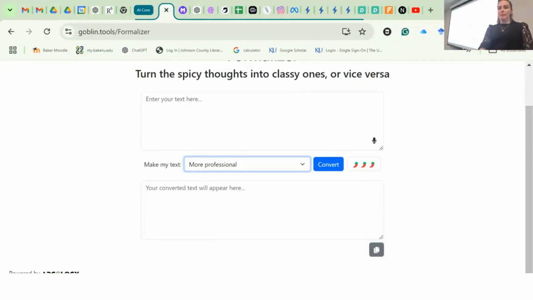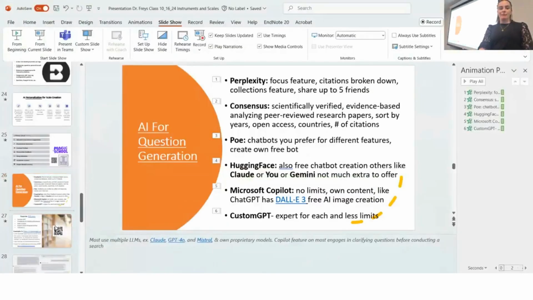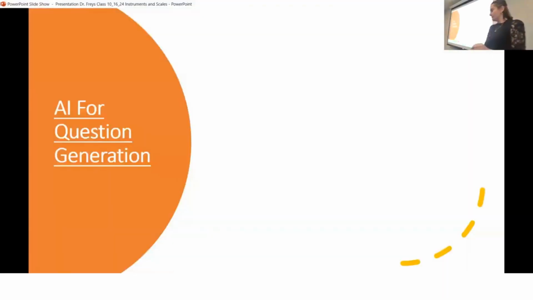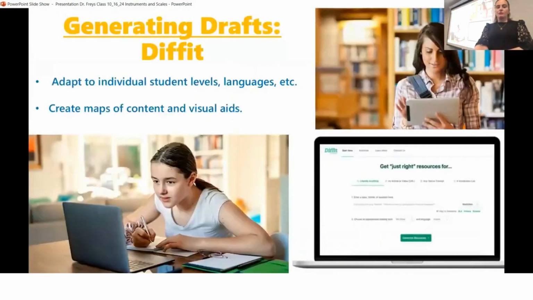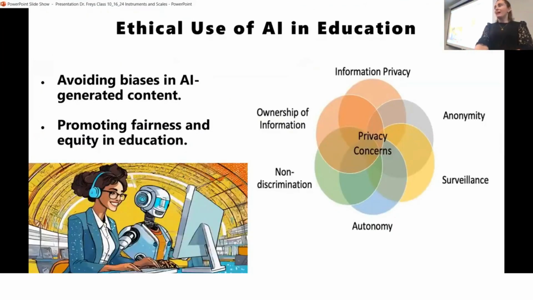Any questions there? All right, that is everything for you. So at the end of this PowerPoint, you will have at the very end a few different things. I'm going to take you fast through it. Those are the Goblin Tools and the Diffit tools. Ethical things you should consider when you're using AI. Just make sure you read it.